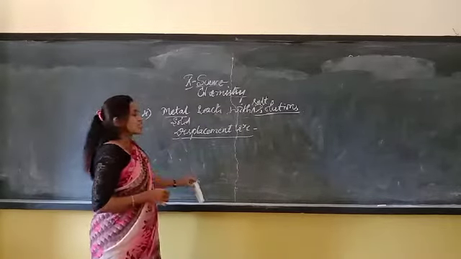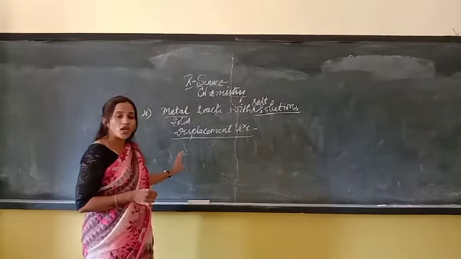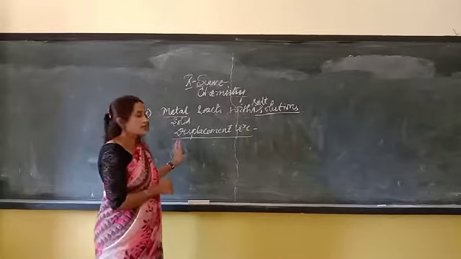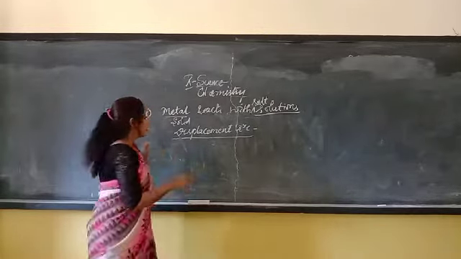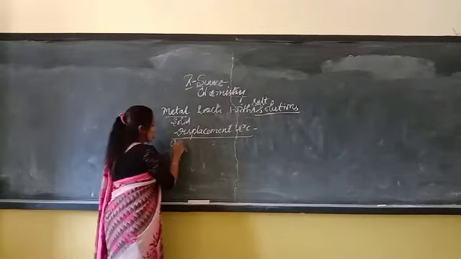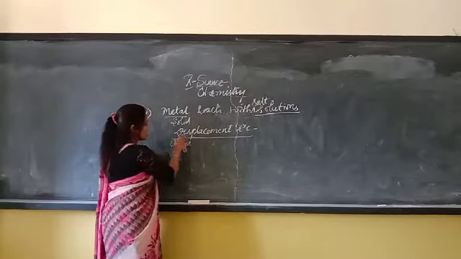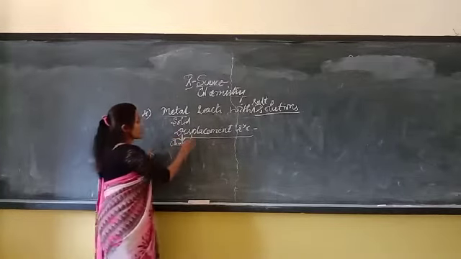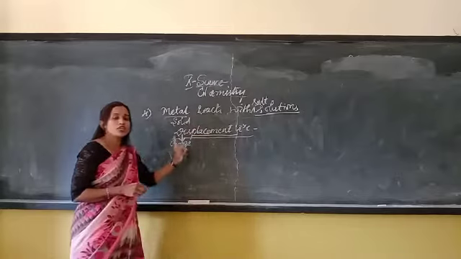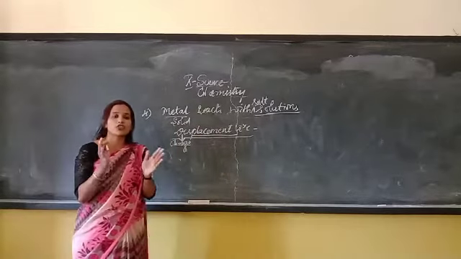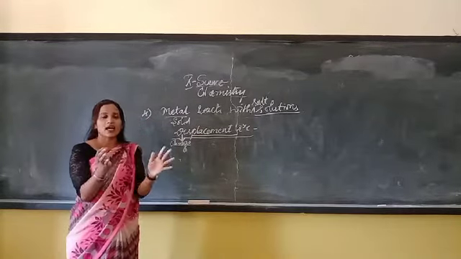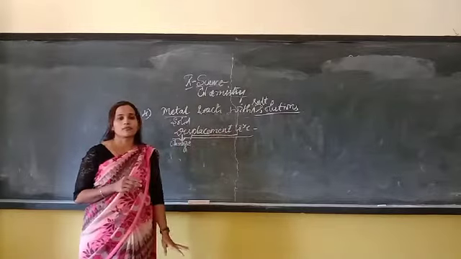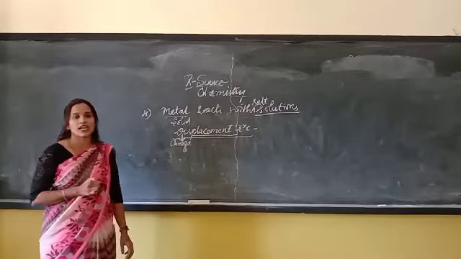What do you mean by displacement reaction? The name itself tells that there is a change of place. Change of placement of what? Change of placement of reactants, forming new products. That is called a displacement reaction.